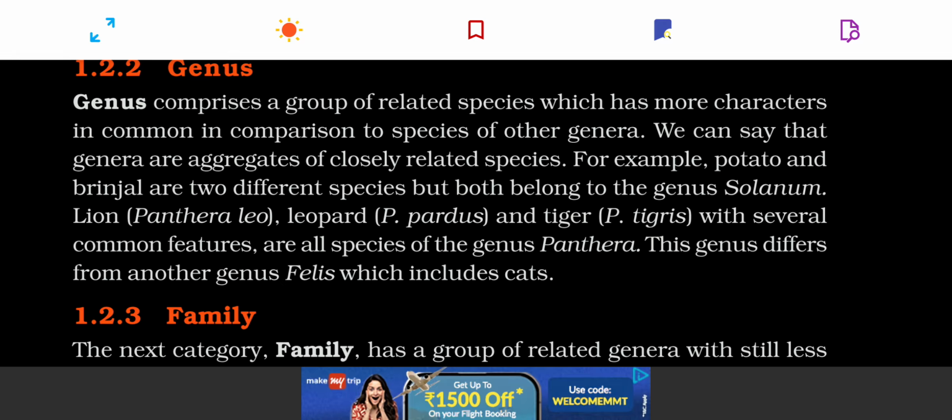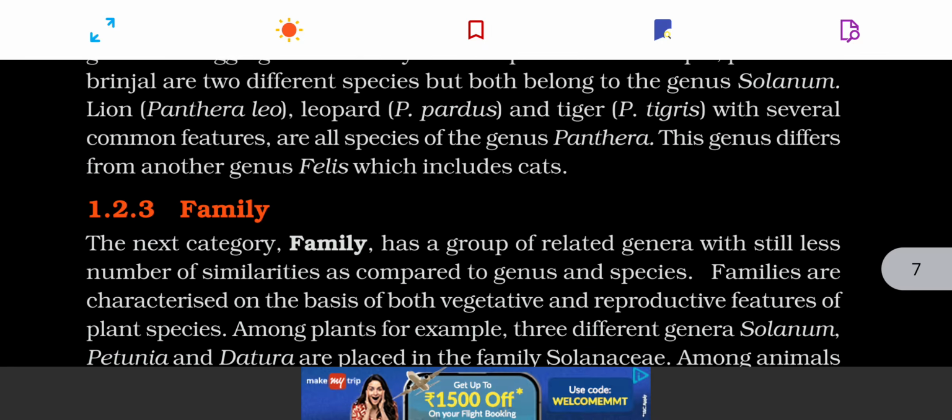And similarly, Panthera is a genus. It includes many species like Panthera pardus, which is leopard, Panthera tigris, which is tiger, Panthera leo, which is lion. Felis, by the way, Felis is the zoological name of the cat, Felis domesticus.